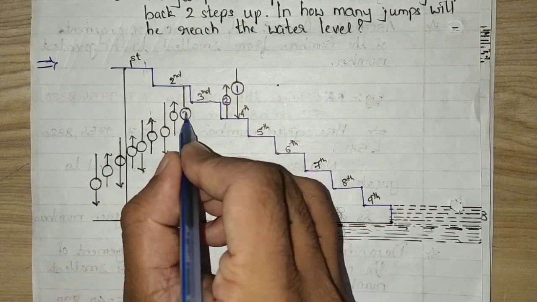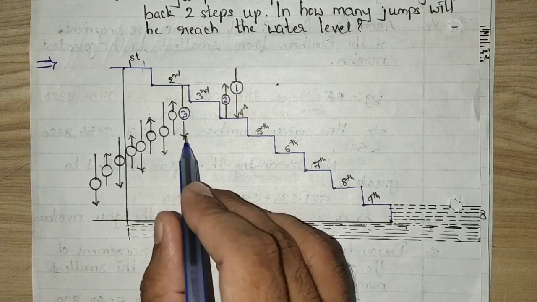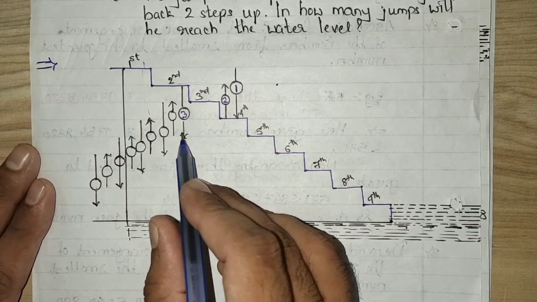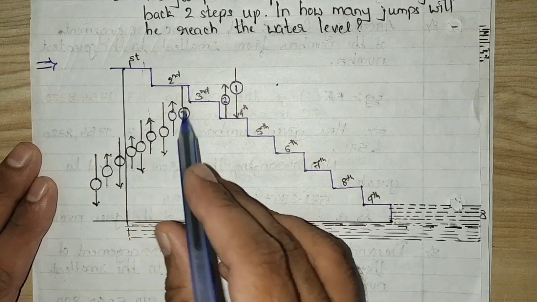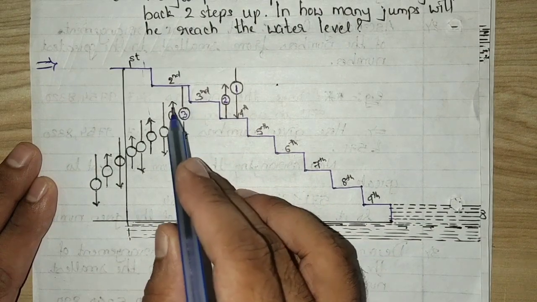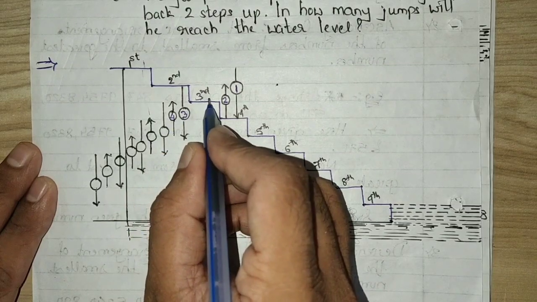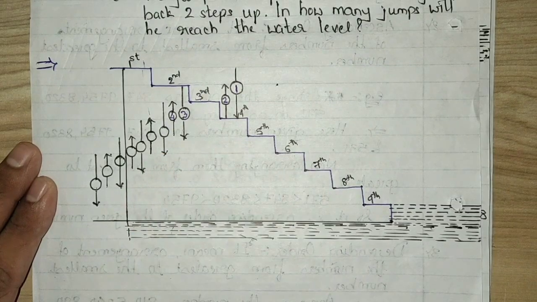So we will write, on the third jump he reached the fifth step, and from the fifth step again he jumps back 2 steps up. So from fifth, 1 and 2, on the fourth jump he will come back to the third step.